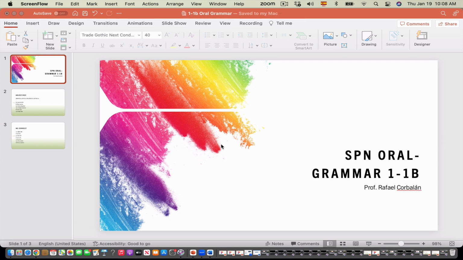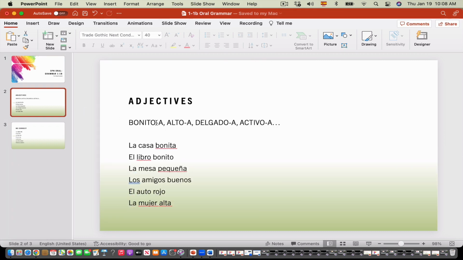Now, how do we use adjectives in Spanish? Well, in Spanish you have words like bonito or bonita, beautiful, which could be masculine or feminine. Alto or alta could be masculine or feminine. Delgado or delgada, delgado is thin, right? So it could be masculine, feminine. Activo, active, could also be masculine or feminine.